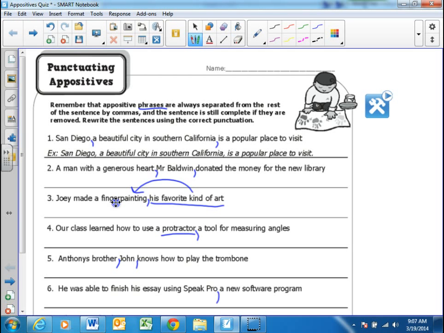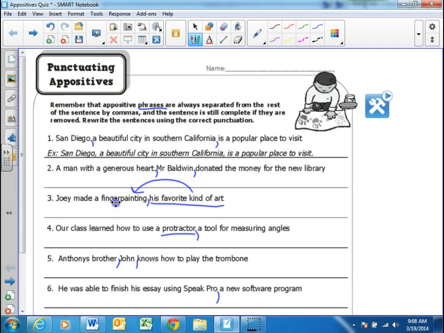Okay, now let's see how that sounds. He was able to finish his essay using SpeakPro, a new software program. So you're saying that a new software program is explaining a noun in the sentence, right? So a new software program is stopping and explaining what SpeakPro is. That makes it an appositive phrase. But take it off, and the sentence still works perfectly. Okay. So while you found one that does work, Lizette, it doesn't actually make sense if you take it out for the rest of the sentence. Okay. So good. That's the appositive phrases.